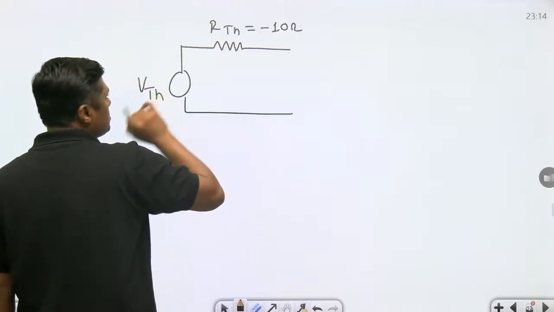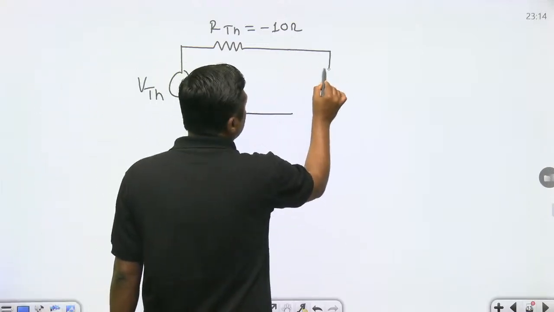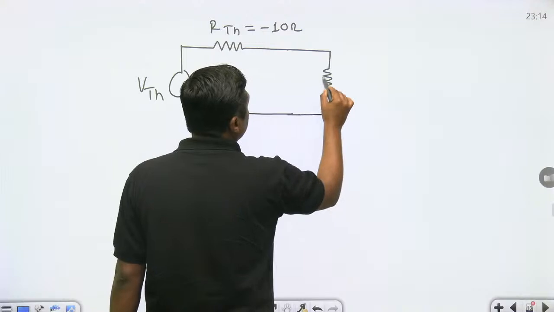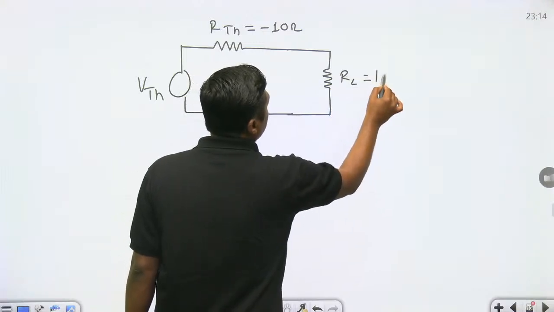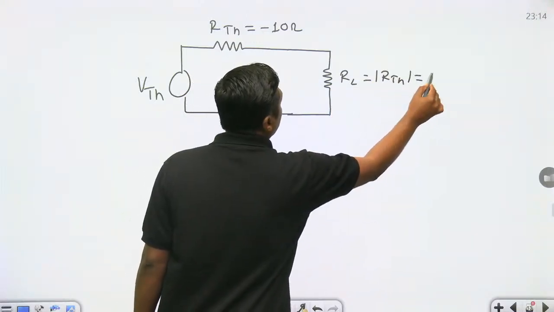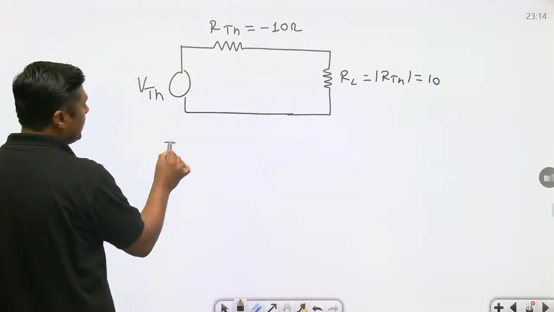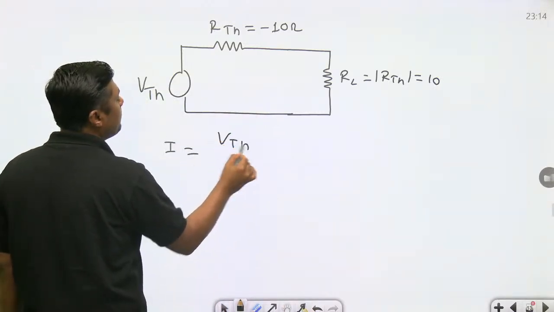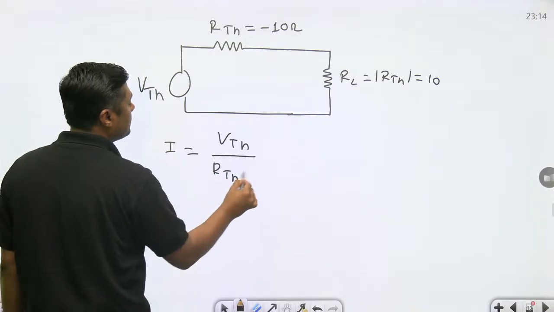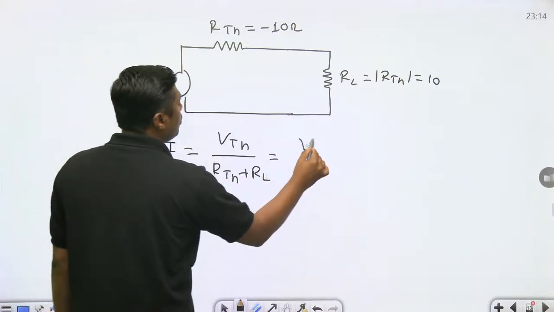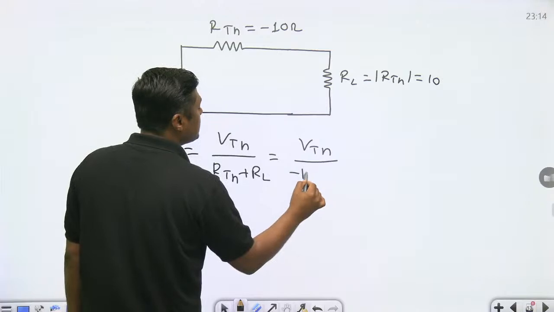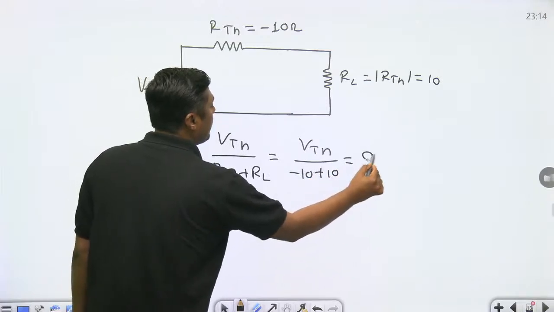If it is minus 10 ohm, then always remember that RL is a passive element. RL should be equal to the mod of RTH, that is 10 ohm. In that case, the current is VTH upon RTH plus RL. No need to calculate VTH. Minus 10 plus 10 becomes zero, so the current will become infinite.